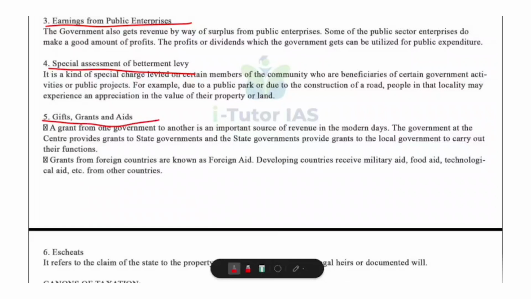Then fifth one, grants and aids. Grants are transfers of money from one government to another. For example, the central government gives grants to state governments. State governments give grants to municipalities or panchayats. Then, when foreign countries give grants, it is called foreign aid. What are the types of foreign aid? We have food aid, technological aid, technical aid, military aid, humanitarian aid, etc. So, remember that grants need not be repaid.